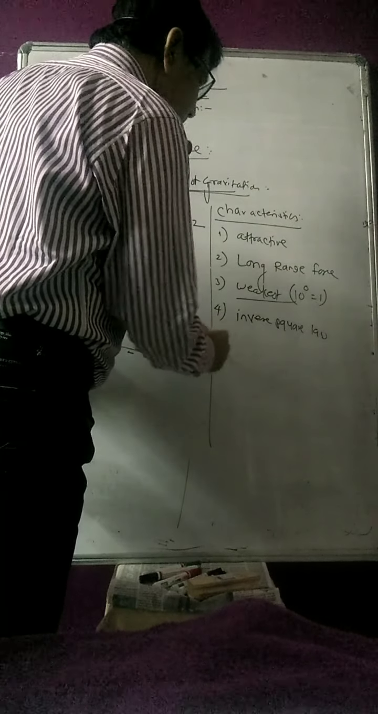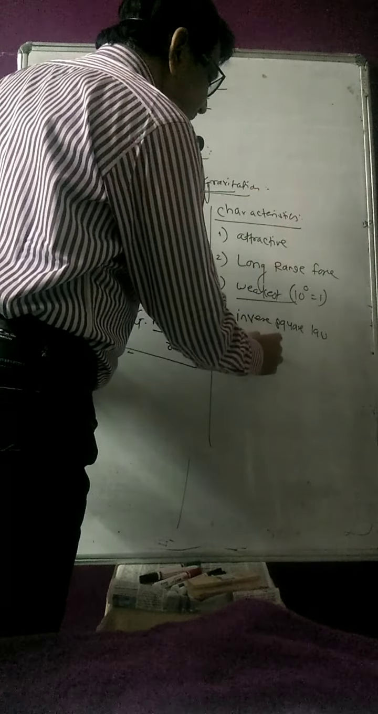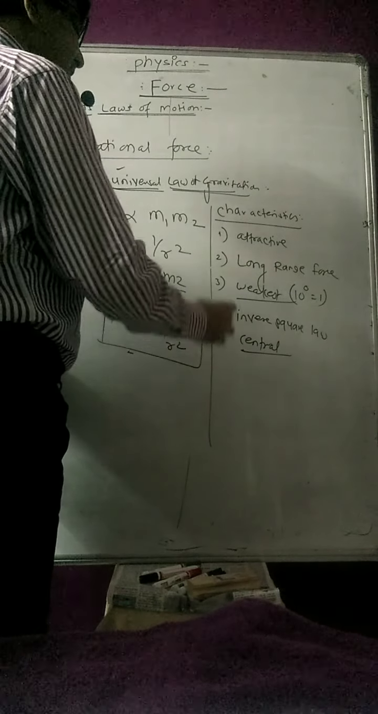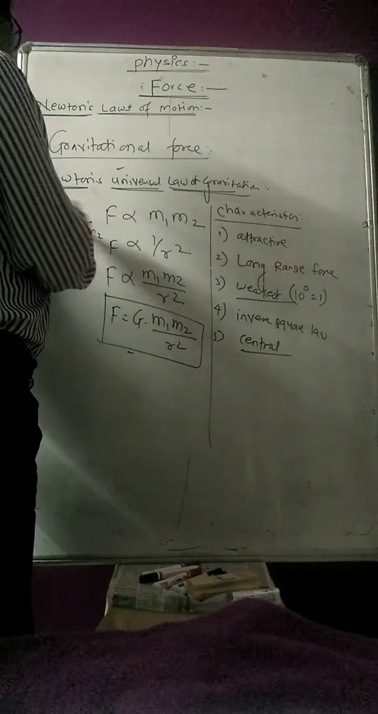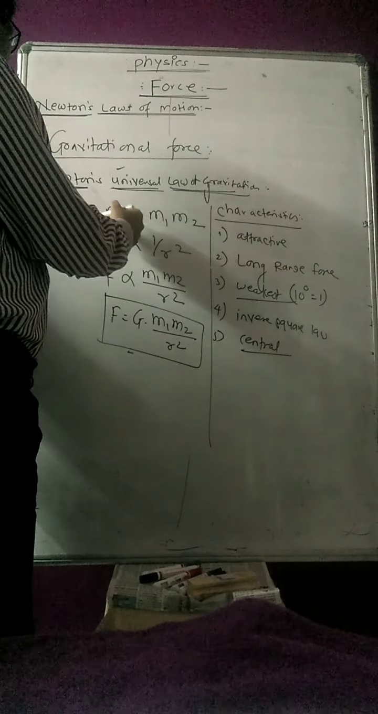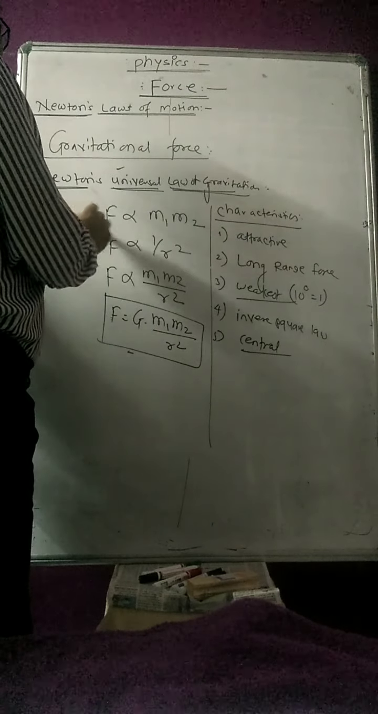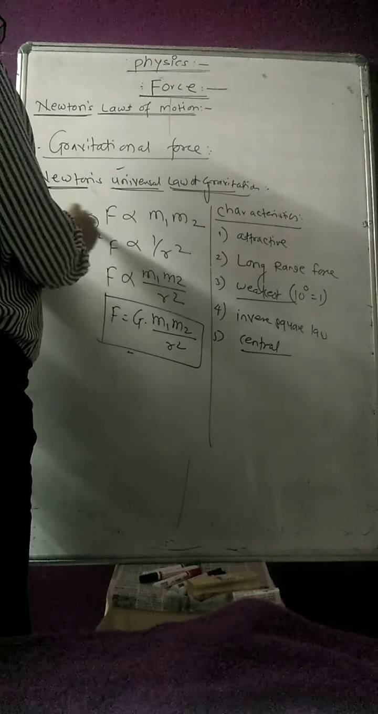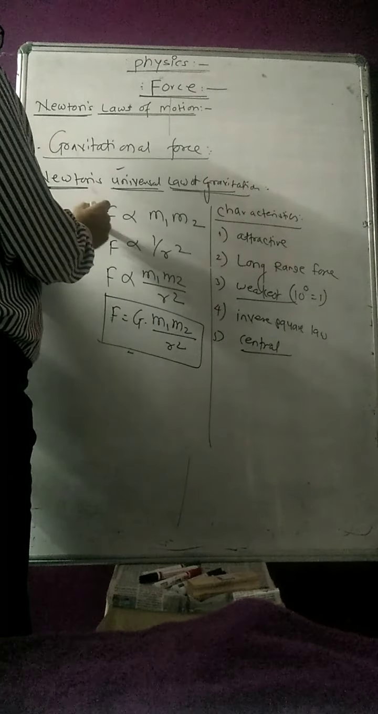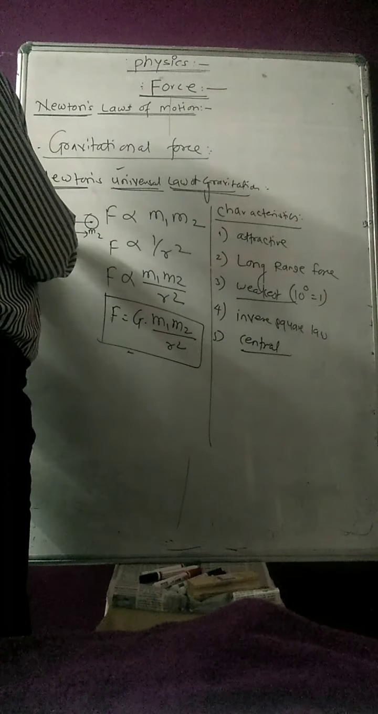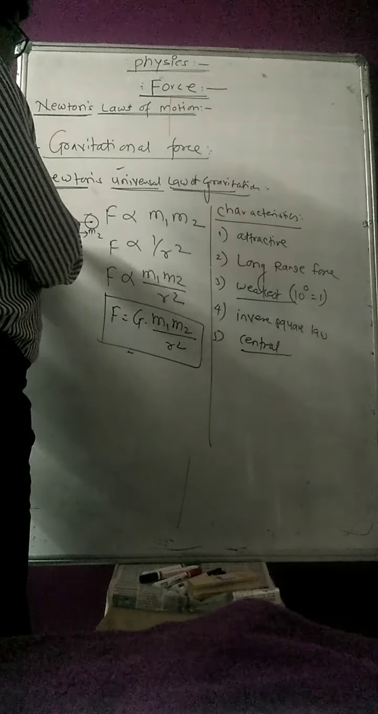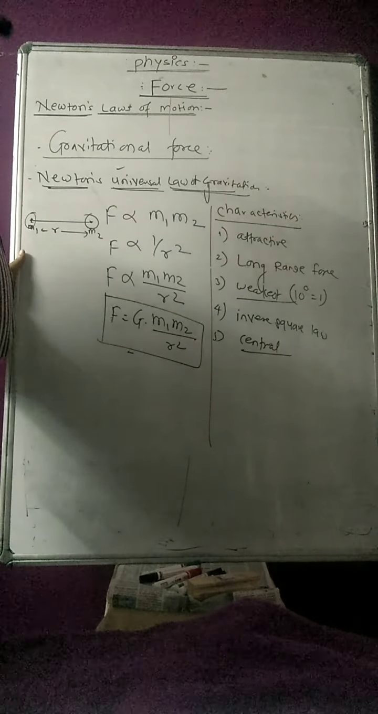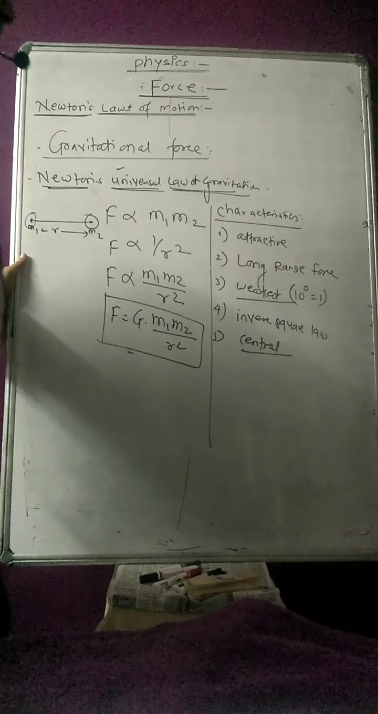Then this is the central force, meaning these two bodies always act along the line joining them, because the two particles are always attracted towards the center. You can take the distance from the center of mass; one body is always attracted towards the center of mass of the other body. Therefore it is called the central force.